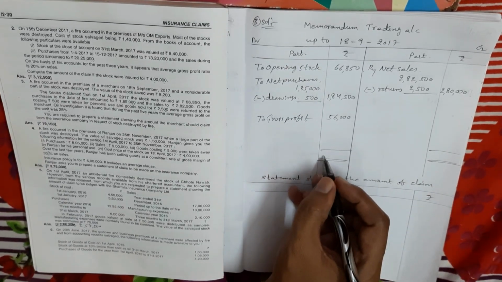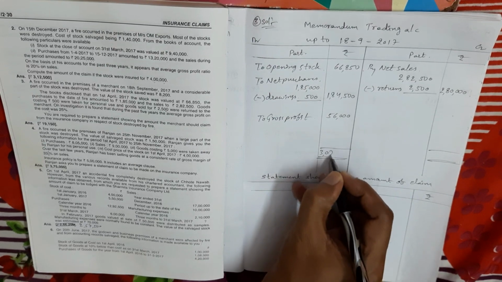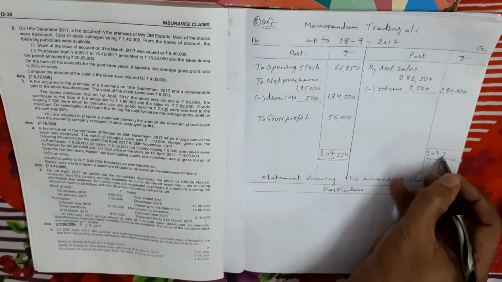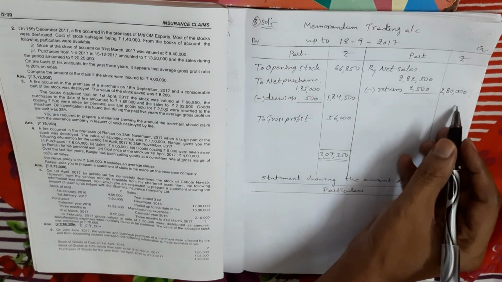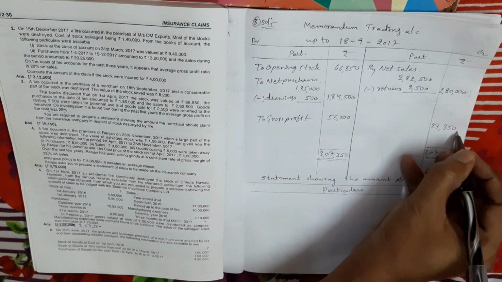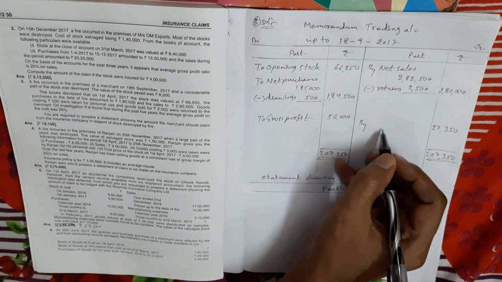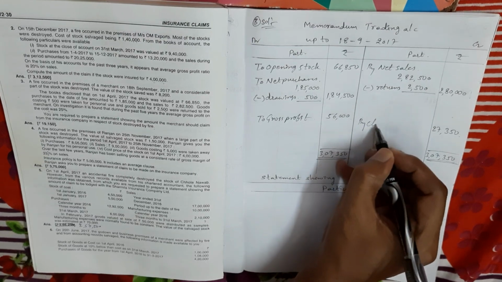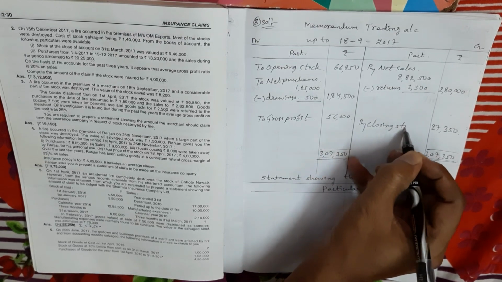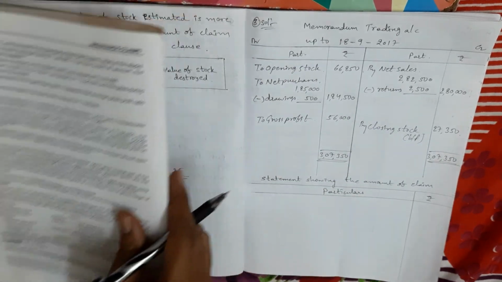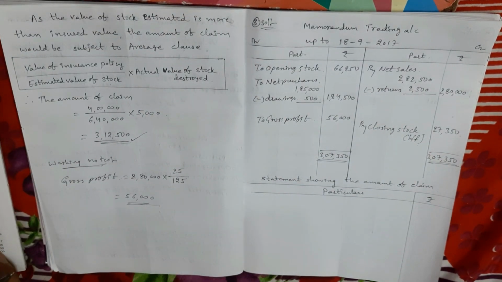The debit side total I am getting is 3,07,350 rupees, minus 2,80,000. So the balance, 27,350, is the estimated value of stock. Now, the closing stock only we call the estimated value of stock.